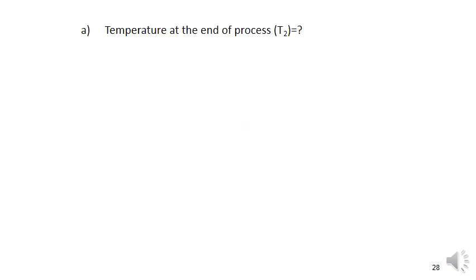In the problem, they asked us to calculate the temperature, mass and the internal energy. First is the temperature at the end of the process. Here the process is from state 1 to state 2, so they ask for the temperature at the end of the process, T2. So T2 is equal to question mark. We know that it is a constant volume process, so P1 by T1 is equal to P2 by T2.